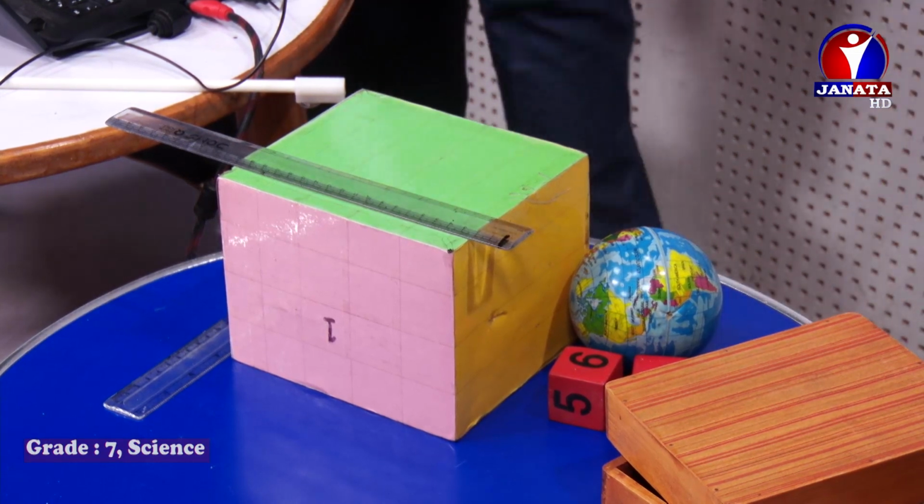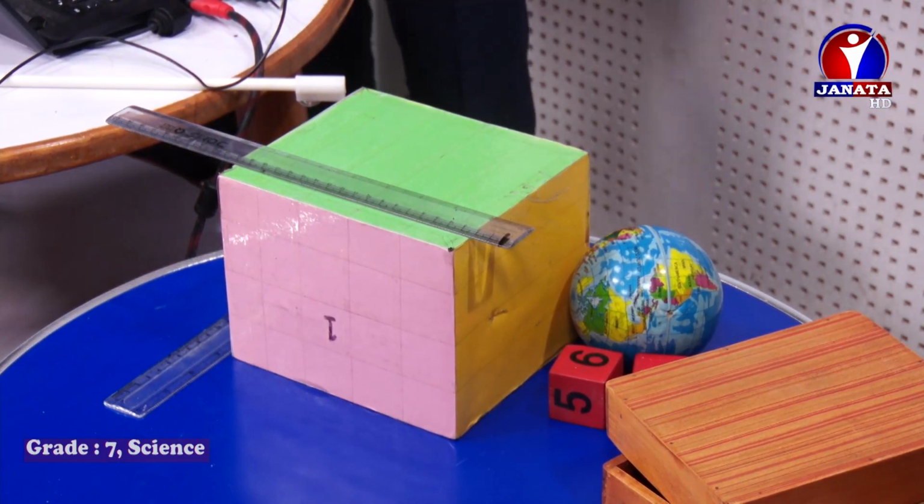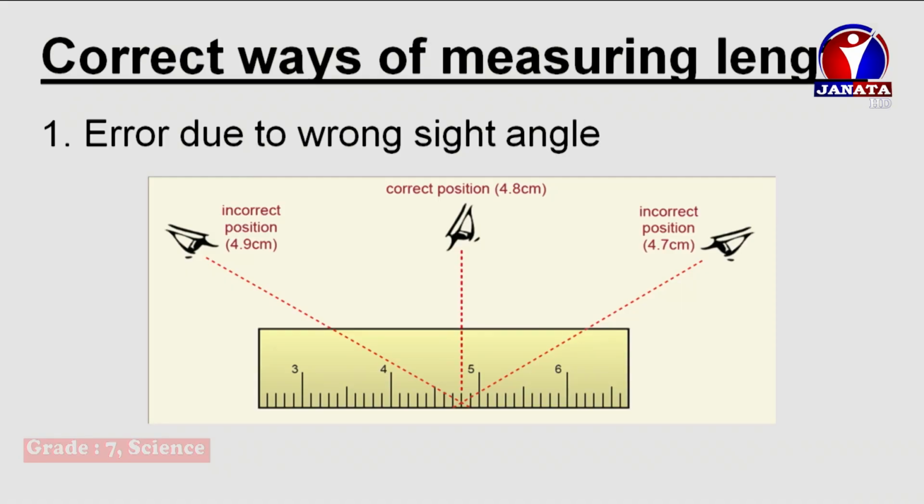You can also check in the slide. For learning it a bit in detail, you can check in the slide. See, this is the error due to the wrong sight angle. We see from one side, like we're going to measure this 4.8 straight one. Yes, if we measure from the left side, at a bit of an inside angle, then we might think it is 4.9 centimeters. This is the incorrect position. And if you look from the right side, then you might think it's 4.7 centimeters. So it's not giving the correct reading actually.